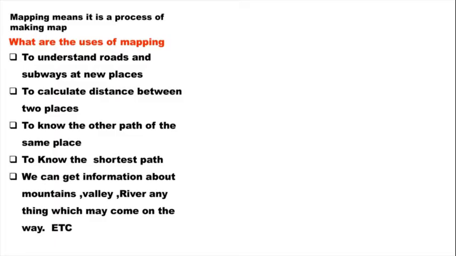So what is mapping? Mapping is the process of making a map. Okay children, and what are the uses of mapping or a map? A map is used to understand roads and subways at new places. If you go to an unknown place or unknown city, we can use the map. With the help of a map we can reach our destination.